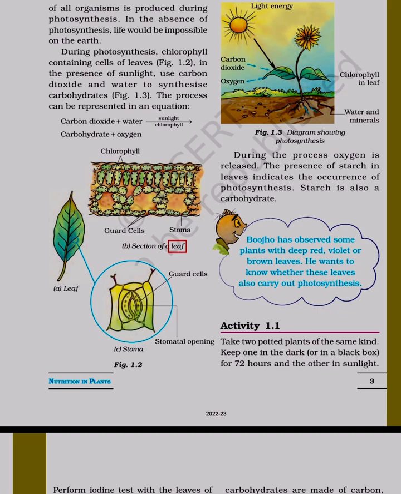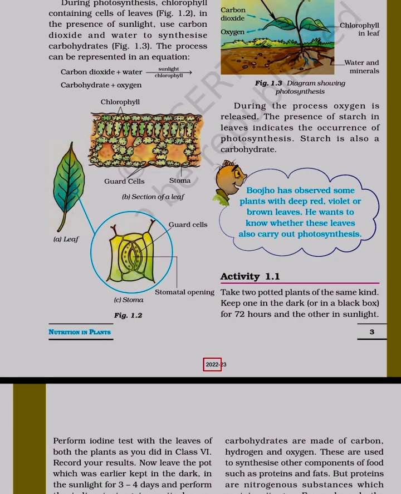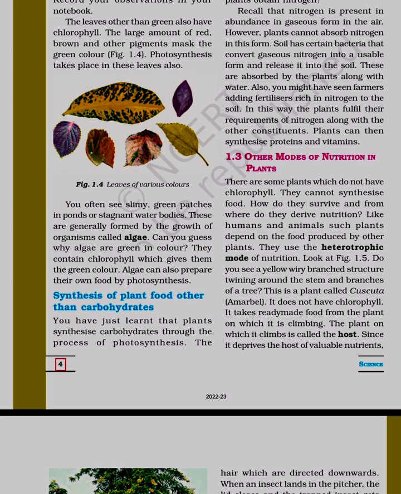B, section of a leaf. A, leaf. Guard cells. Stomatal opening. C, stoma. Figure 1.2. Nutrition in plants.